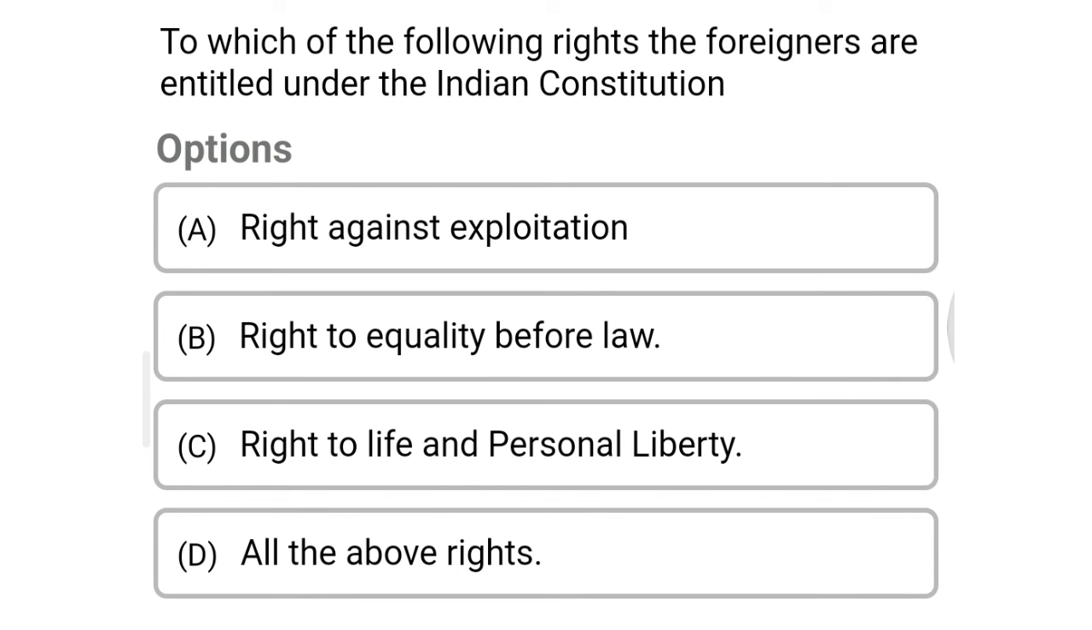Next question, to which of the following rights are foreigners entitled under the Indian Constitution? Option A, right against exploitation. Option B, right to equality before law. Option C, right to life and personal liberty. Option D, all the above. So the correct answer is option D, all the above.